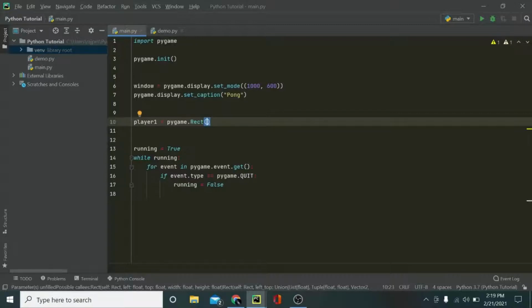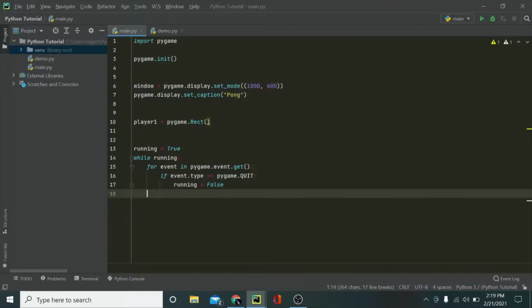If you don't know the coordinate system in Pygame, it's basically the same as the coordinate system we use normally, but just a bit different. X is the same, it goes left to right, but y goes from up to down. In normal use, it is down to up, but in Pygame, it is up to down. So that's how you do that.